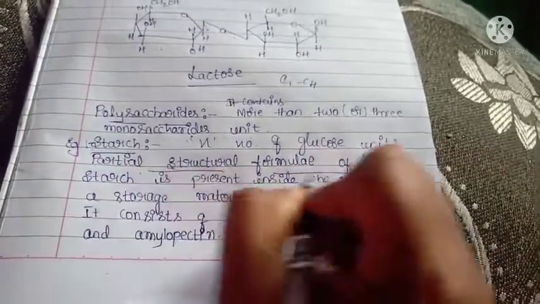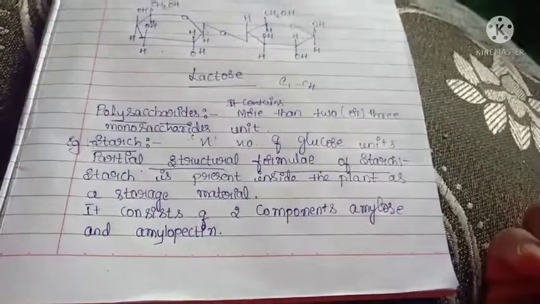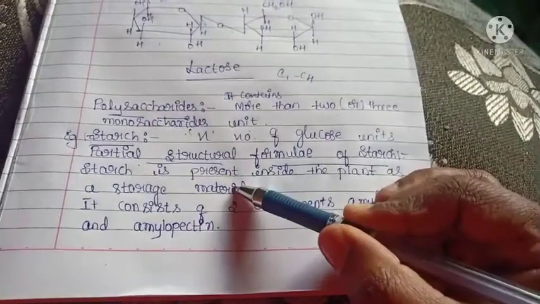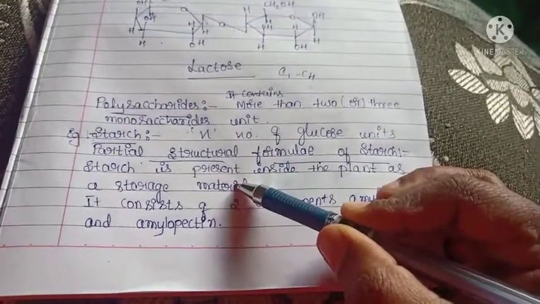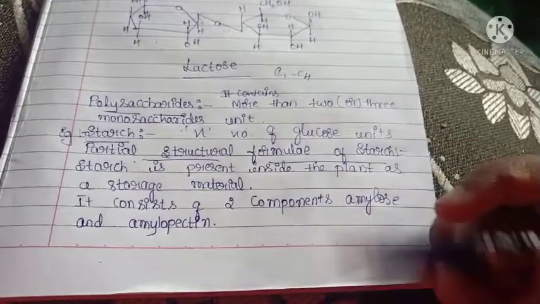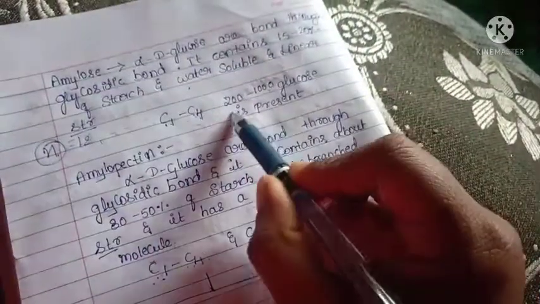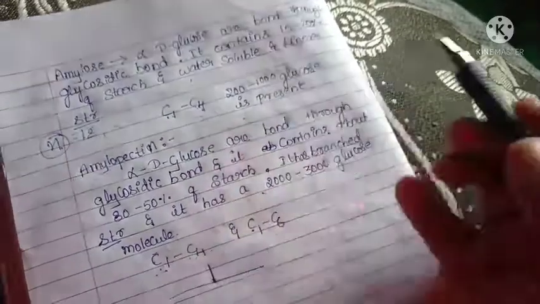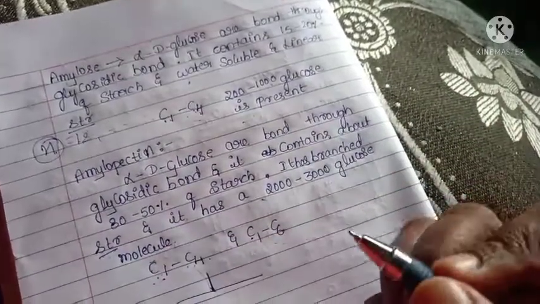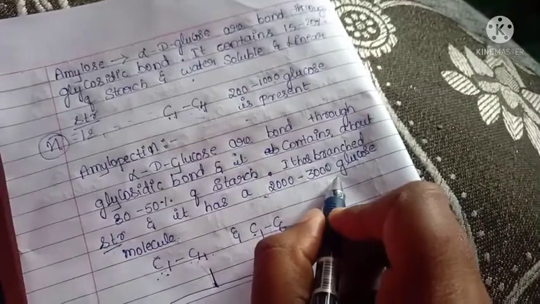The partial structural formula of starch is determined, and it is mainly present inside the plant as a storage material, and it consists of 2 components, amylose and amylopectin. Amylose contains D-glucose, with 200 to 1000 glucose units, and amylopectin contains 2000 to 3000 glucose units.